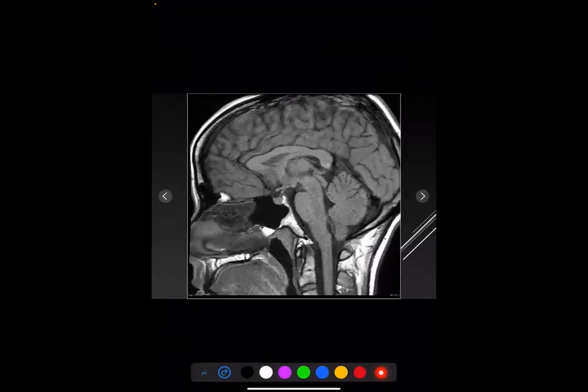This is a T1 sagittal MRI image showing the pituitary gland, the anterior part, and the posterior part, which appears as a bright spot. This is seen in 90% of children, and this appearance decreases with age. It is connected to the infundibular stalk and the optic chiasm.